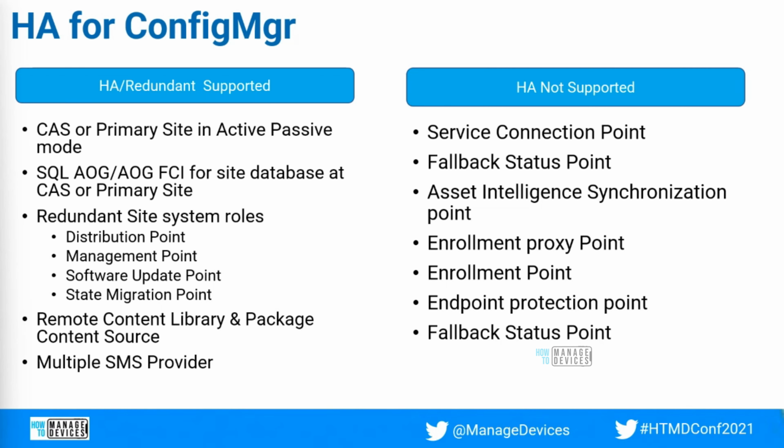And same goes with the package content source. Most of the time it will be local to the primary site or CAS site, but I would say keep it always on a remote location. In case of any infra migration or server migration, you are stuck with the server name, because all your package content sources will have the same server name as the starting point.